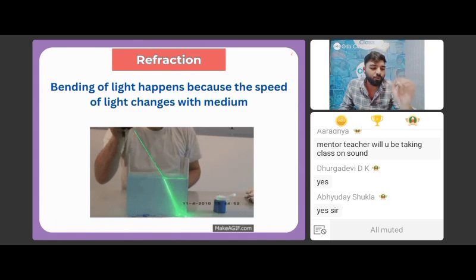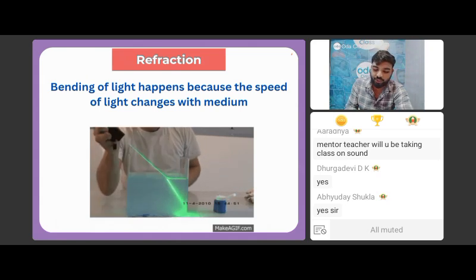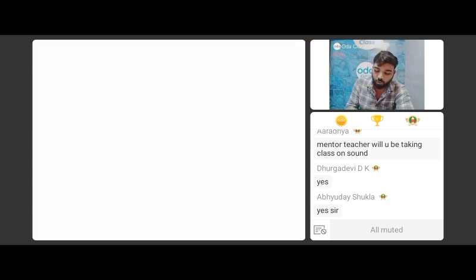Okay. Now I will ask you a question. ठीक है? Imagine that you have a situation in which you have a busy road. Okay? You have a busy road and you have a road which is not busy. A road which is free from traffic. All right? Just a road. Free road. Nothing is there. Empty road लिख देते हैं. All right? It will be clear. You have an empty road.